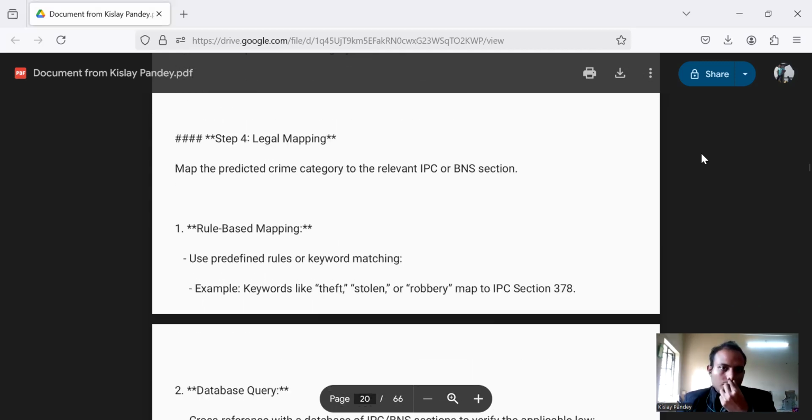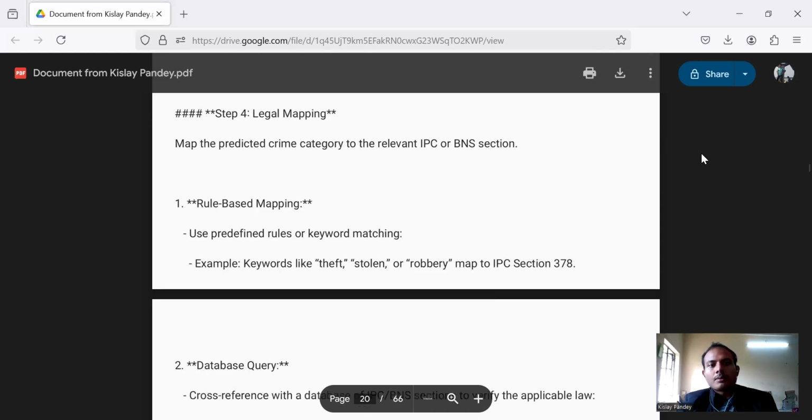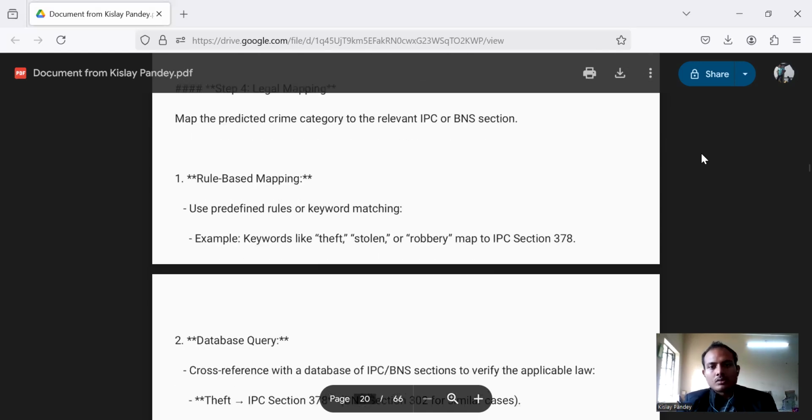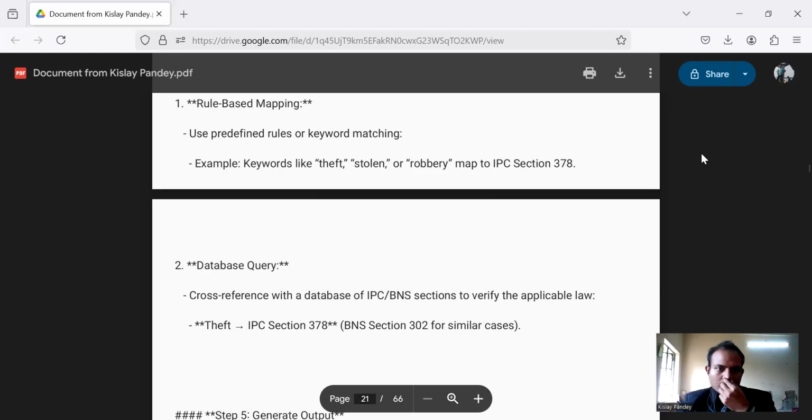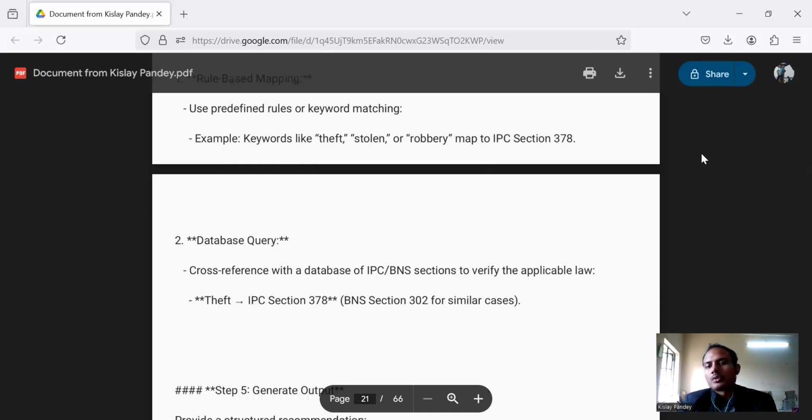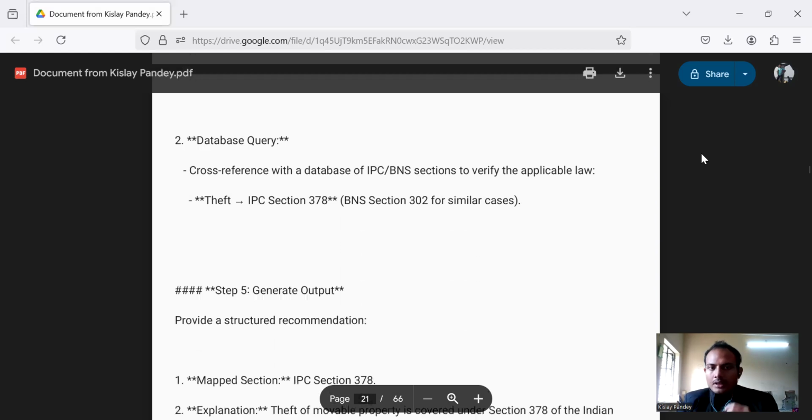Now we are moving to step 4, which is legal mapping. Map the predicted crime category to the relevant IPC or BNS sections. Rule-based mapping: use predefined rules or keyword matching. Example, keywords like theft, stolen, or robbery map to IPC section 378. Database/KG: cross-reference with a database of IPC/BNS sections to verify the applicable law.